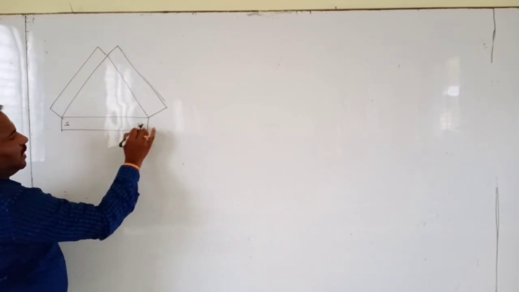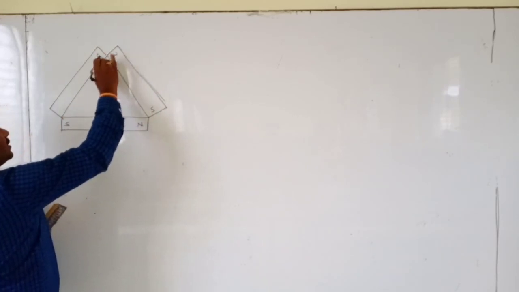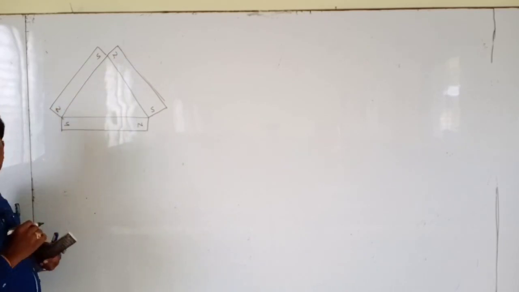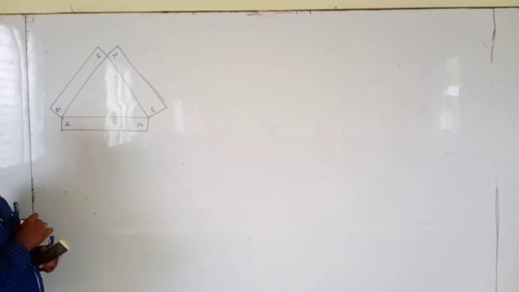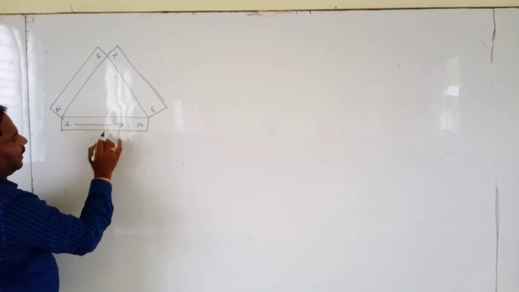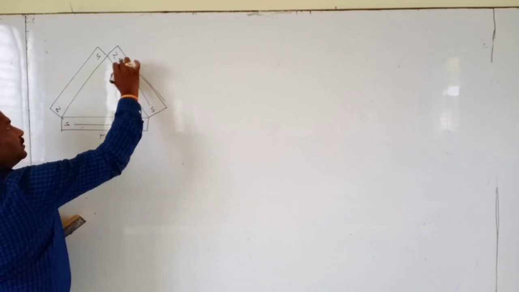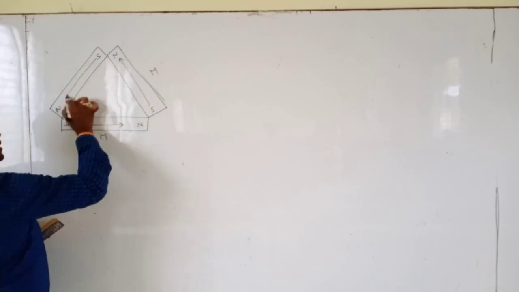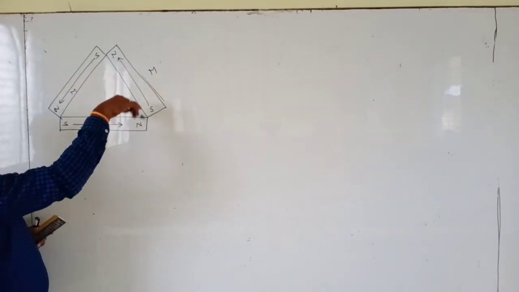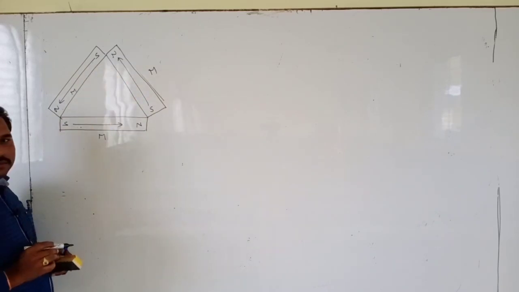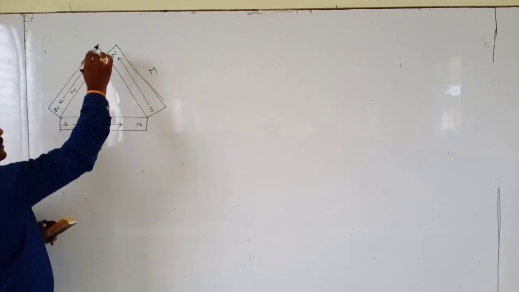South, north, south, north, south, north. Each magnetic dipole moment is capital M, south to north. Now, what is the resultant magnetic moment of this arrangement?